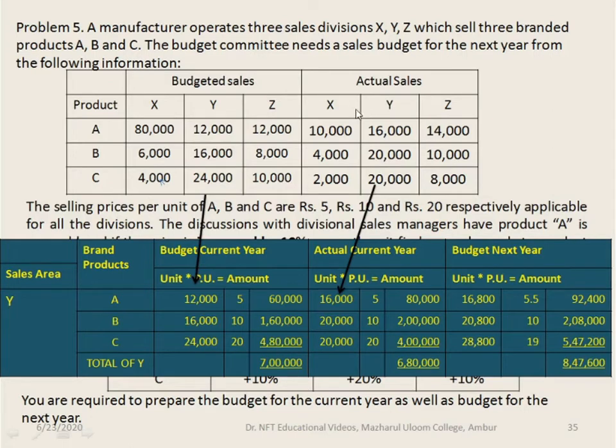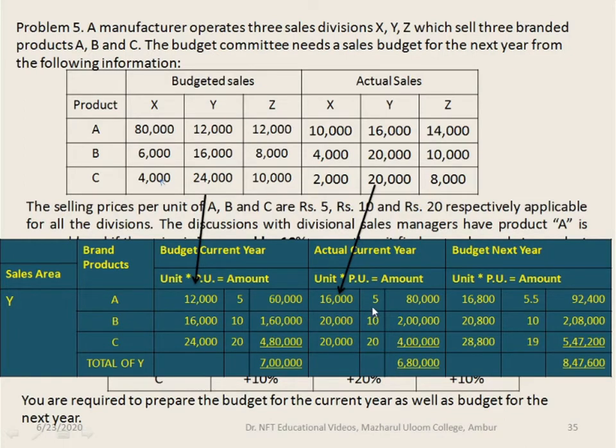Now we'll compute for the actual sales. Actual sales for the product A is 16,000, B is 20,000 and C is 20,000. The price of it is 5, 10 and 20. Price is common for all, in case of budgeted as well as current year, for all the divisions.